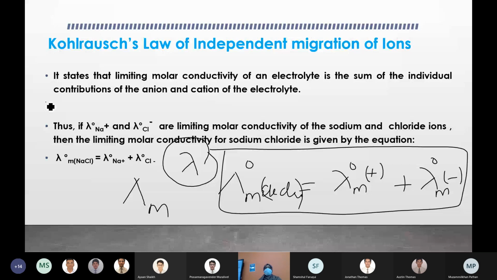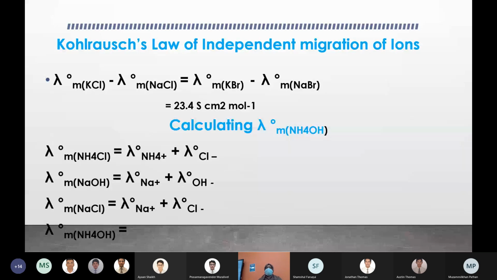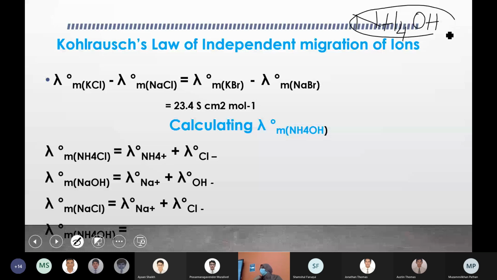Okay, let's see then how we can apply Kohlrausch's law to calculate the limiting molar conductivity of a weak electrolyte. We know that ammonium hydroxide, NH4OH, is a weak electrolyte because it undergoes only partial ionization.